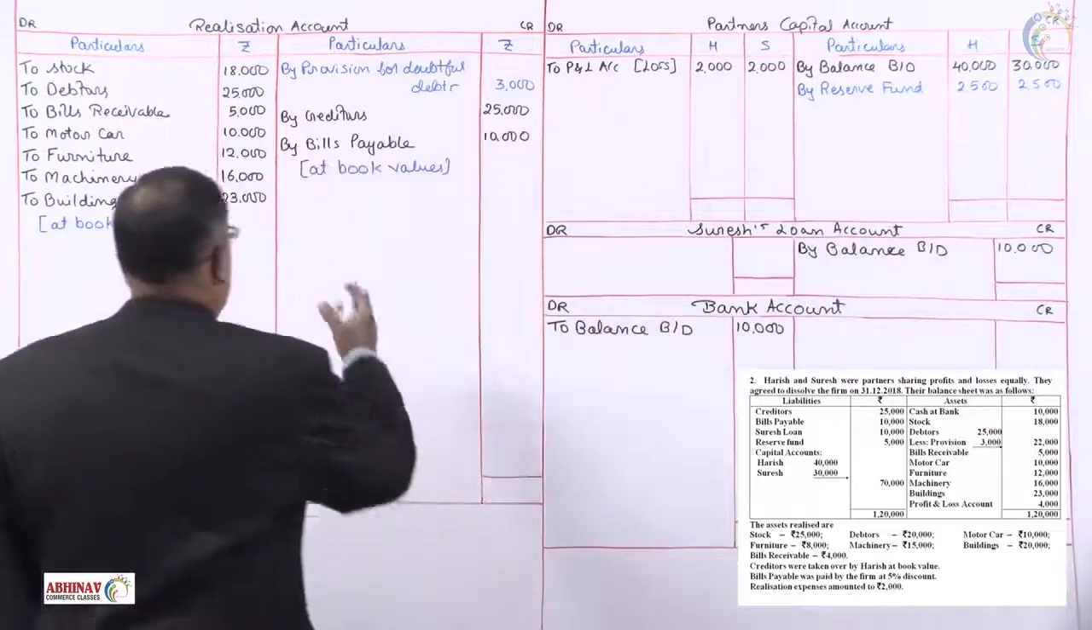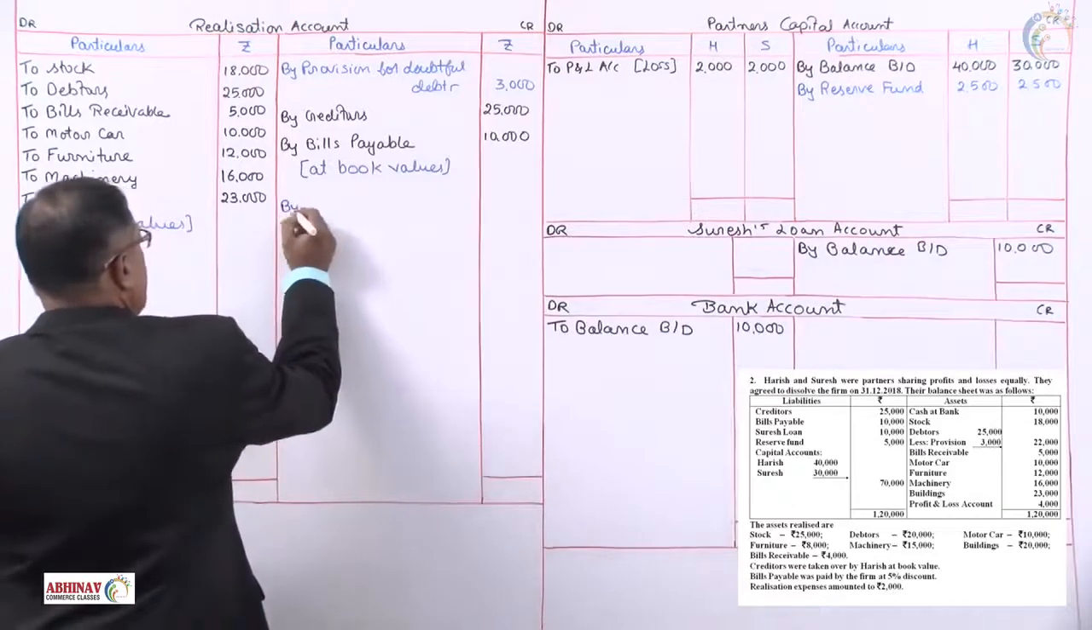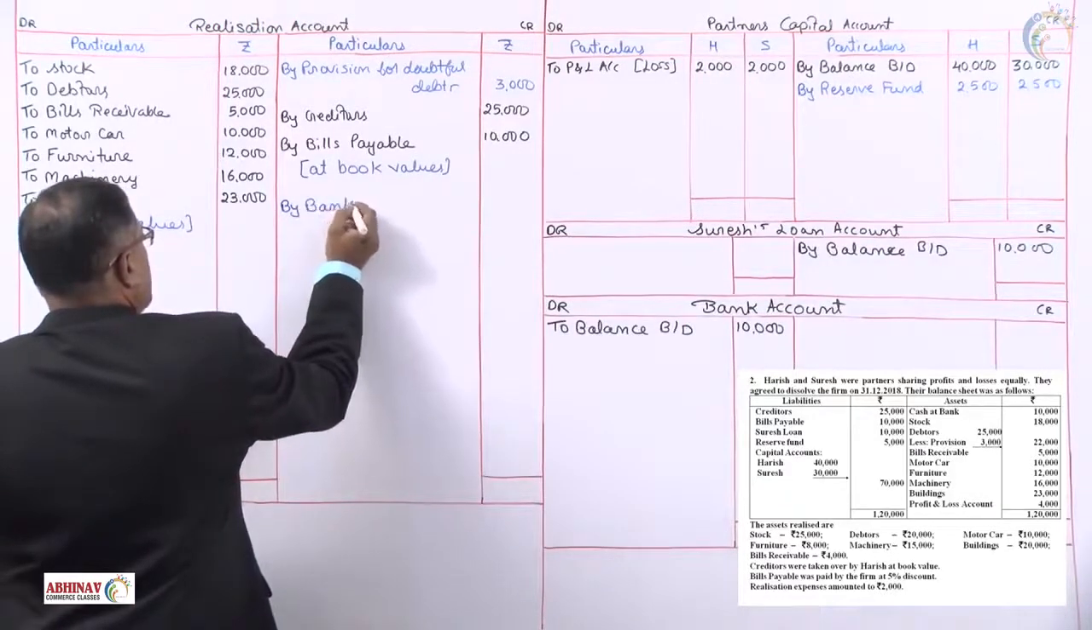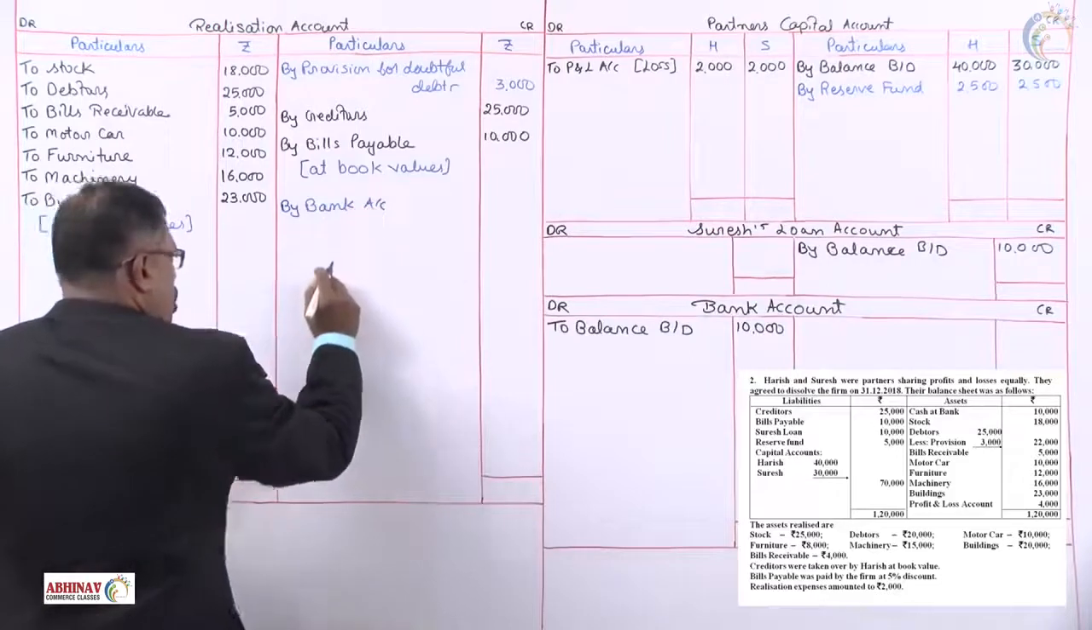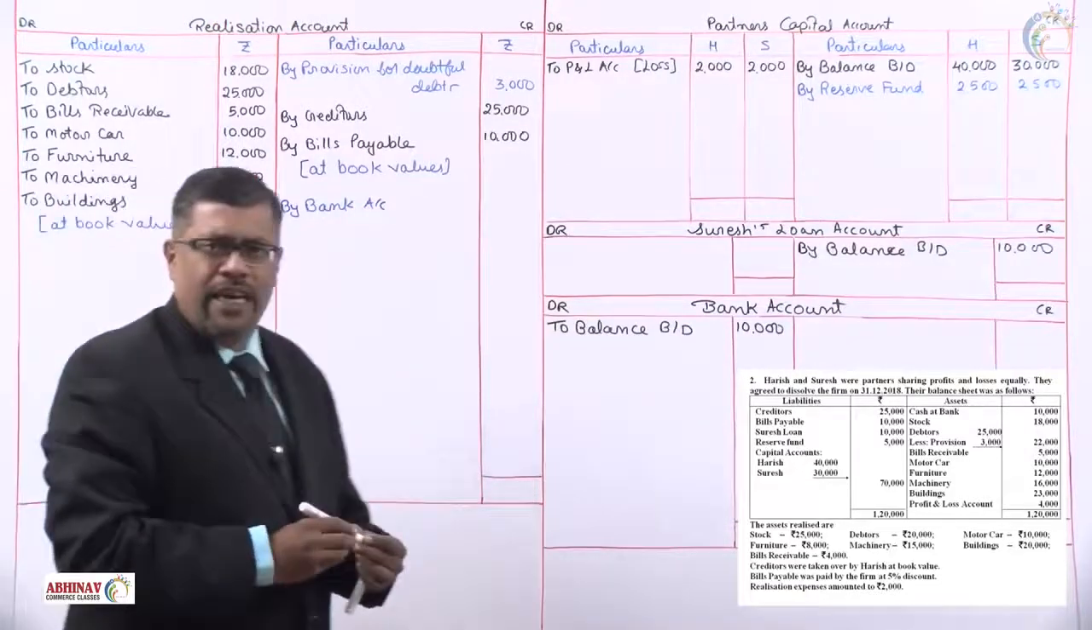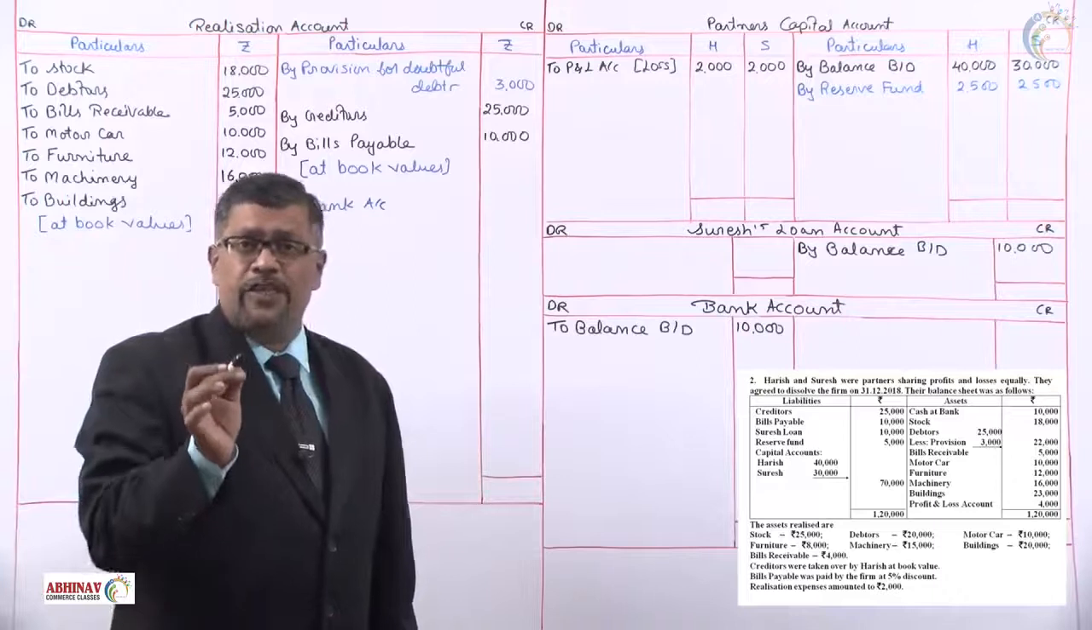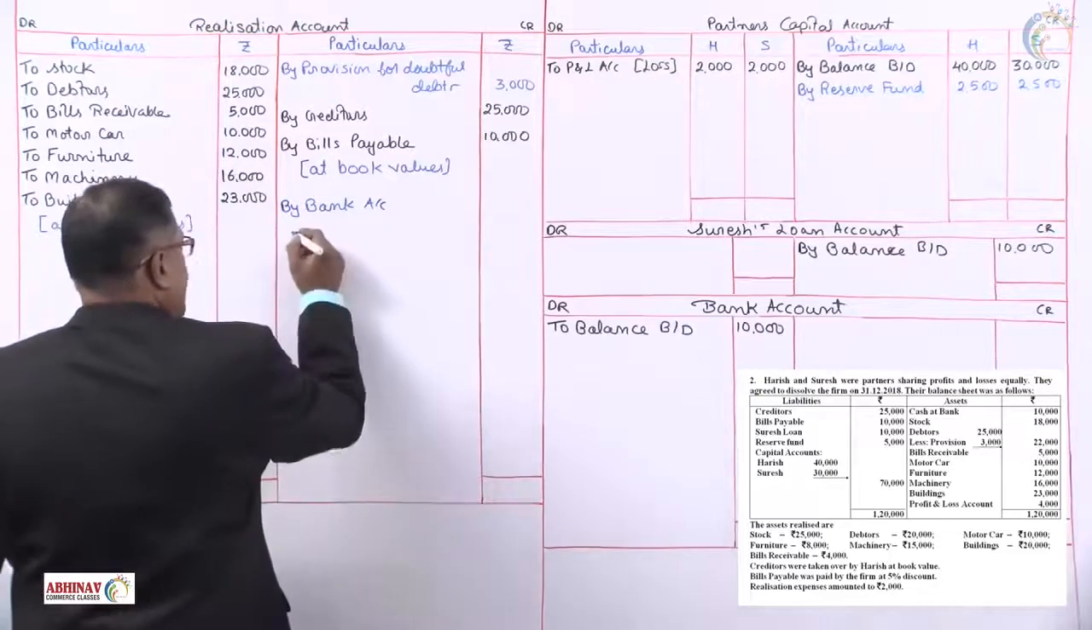So on the credit side, we take it by bank account. And below this, we'll take up all the assets that are realized. It starts with stock, 25,000.